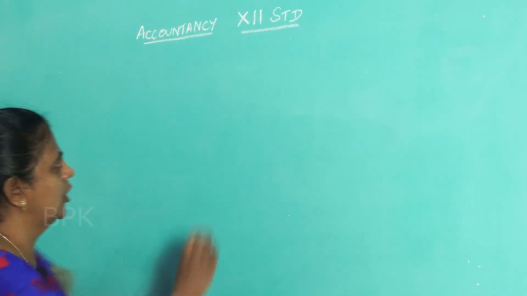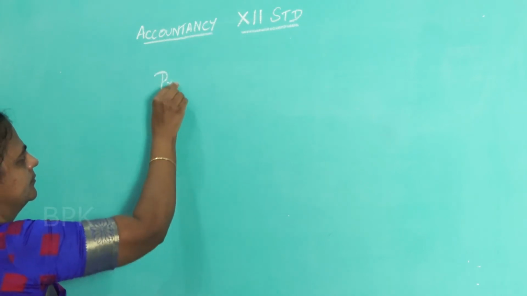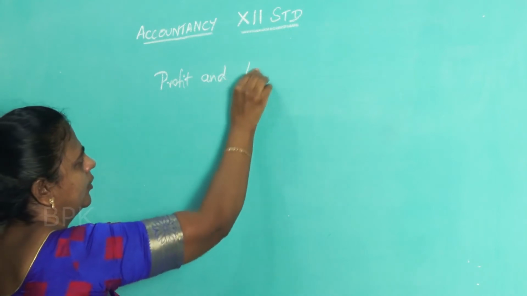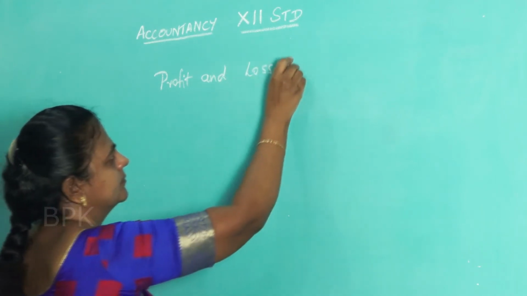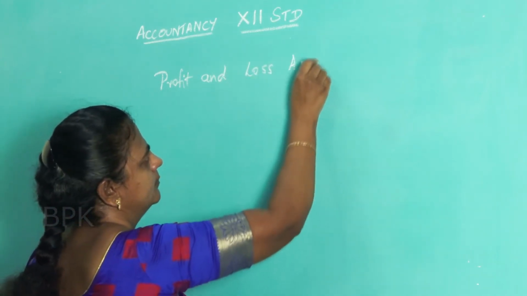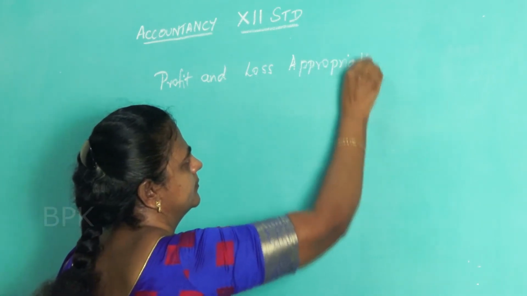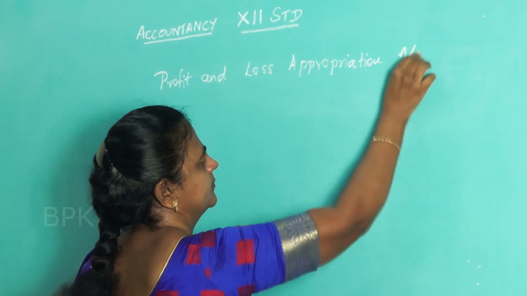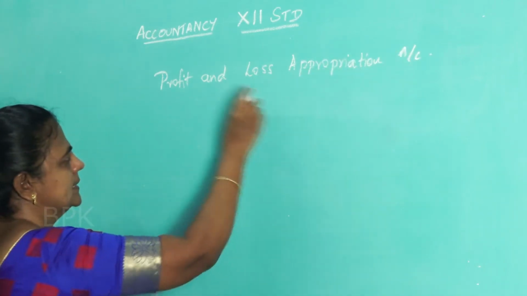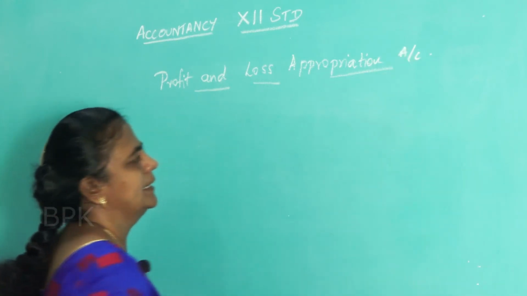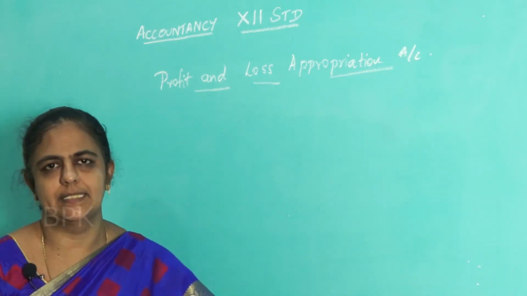Profit and loss appropriation account. This profit and loss appropriation account is prepared in case of a partnership form of organization.